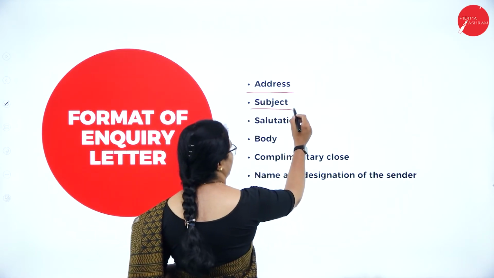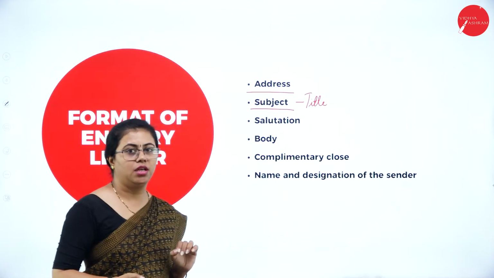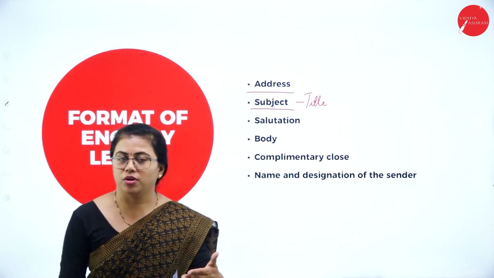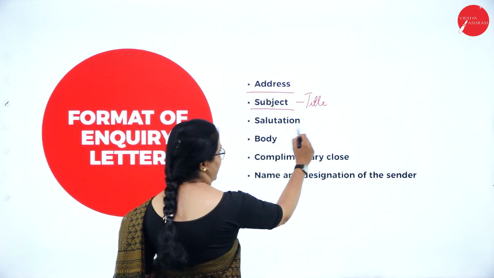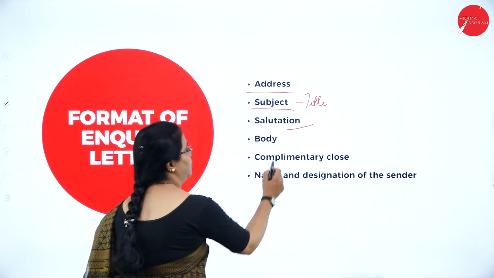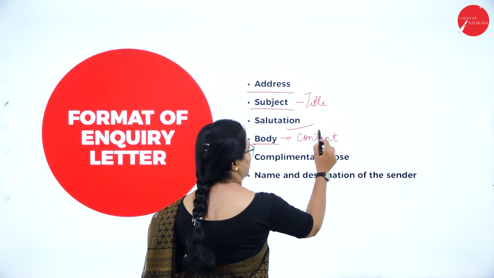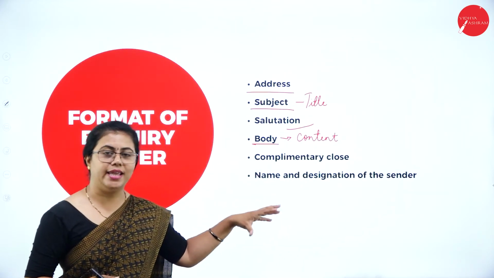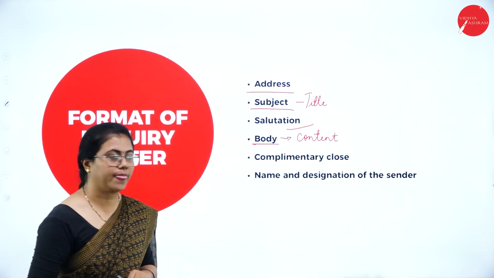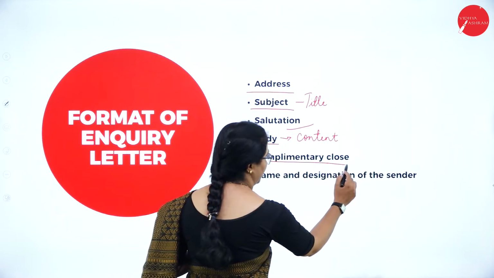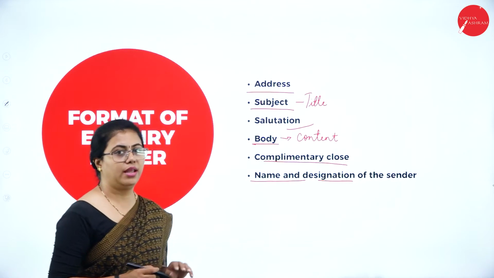Then we have the subject. This is like a title, as I told you, what that person can expect. What the recipient can expect from you will be mentioned here. So that is the title. Then we have the salutation. How do you address that person? We have the actual content, that is the body of the letter. Here you will write a precise, concise detail of what you are expecting, what you are inquiring. Then we have the complimentary clause. After that, it's your name and designation.